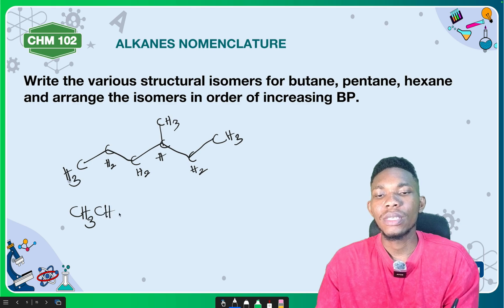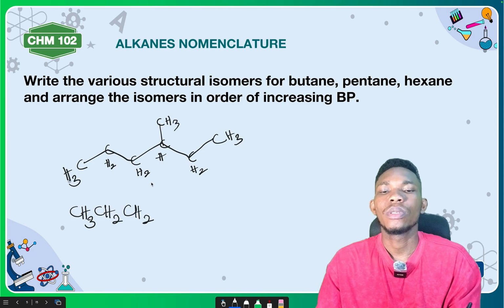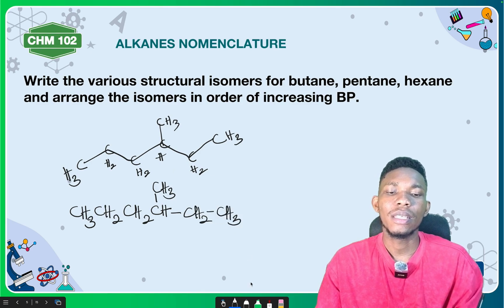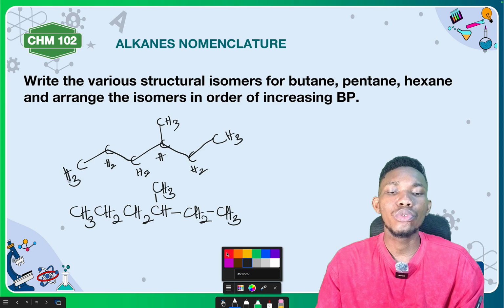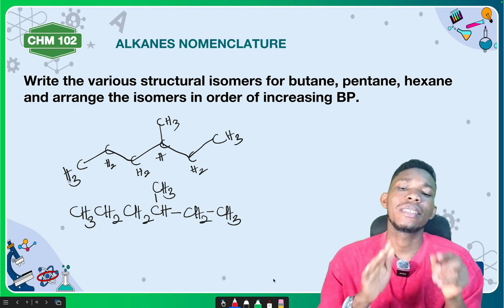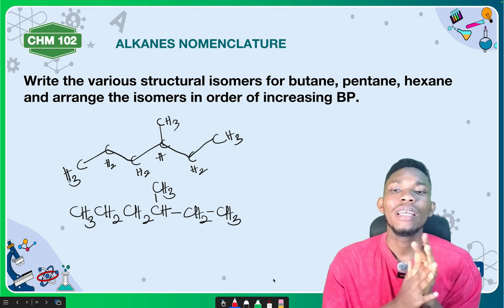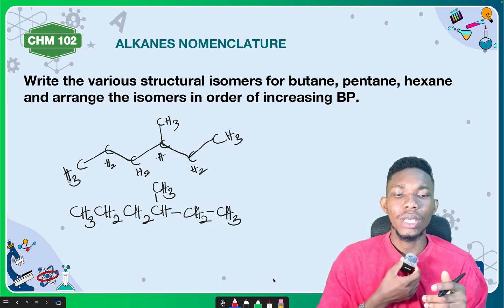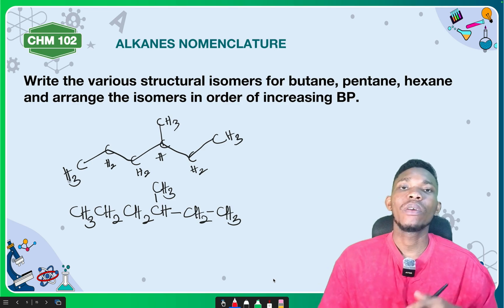Then followed by what? CH2. Then followed by what? CH2. Then here will be what? CH. Then here will be what? CH3 on top. Then continue to give us CH2. And here's what? CH3. Now, the first thing you need to do whenever you are given anything like this is to identify the longest continuous chain. Is that okay? Identify the longest continuous chain.